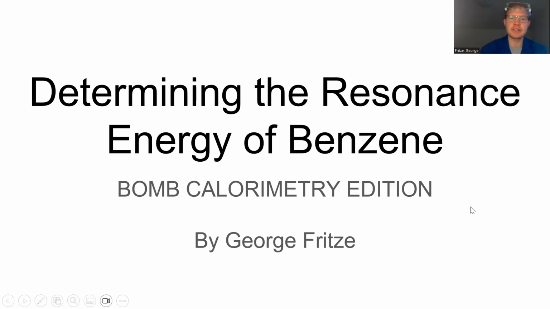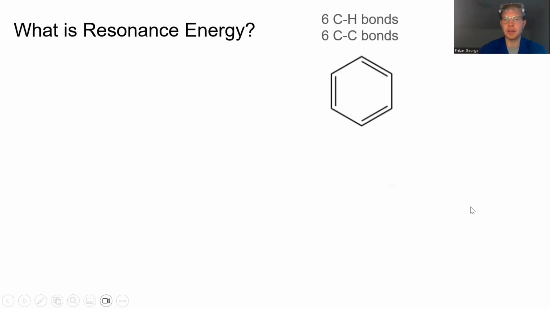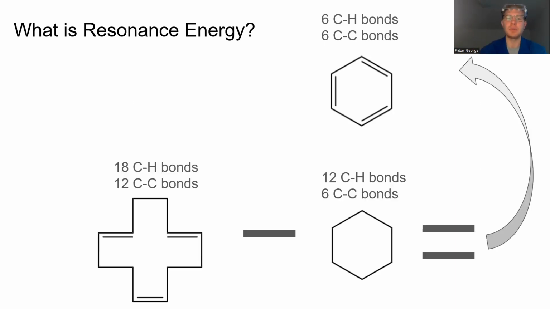According to thermodynamics, the internal intrinsic energy of molecules is derived from the energy of the atoms bonded to one another. In this circumstance, benzene has 6 carbon-carbon bonds, including 3 double bonds and 3 single bonds, and also 6 carbon-hydrogen bonds. Therefore, it would make sense that if we took a molecule such as CDDT, which has 12 carbon-carbon bonds and 18 carbon-hydrogen bonds, and subtracted out the energy of the bonds seen in cyclohexane, we would be left with the exact internal energy of benzene.